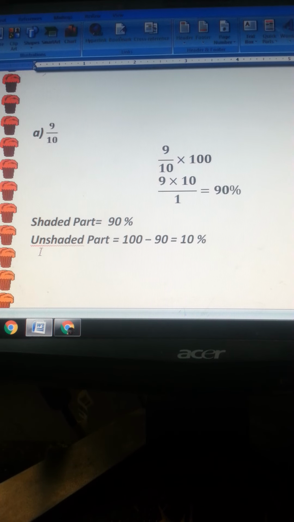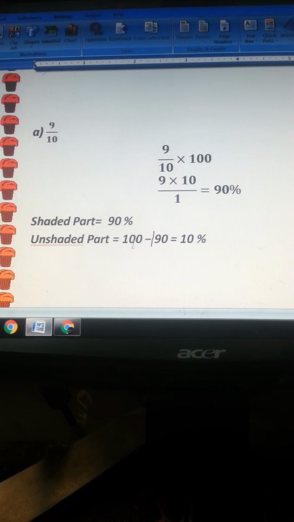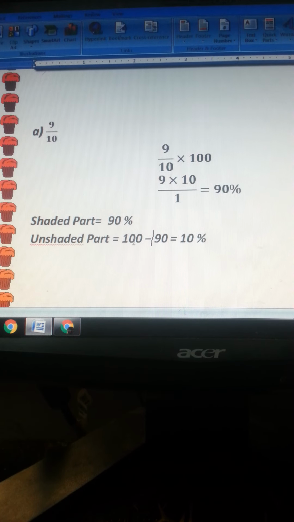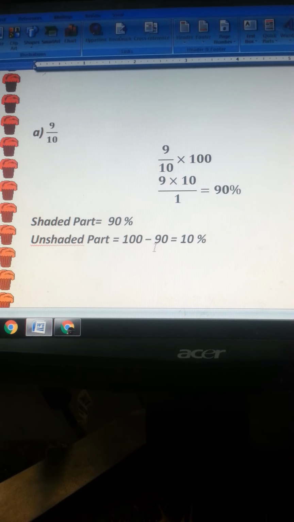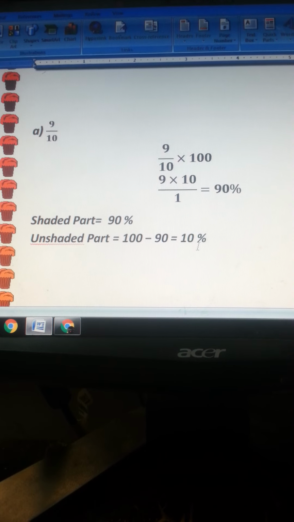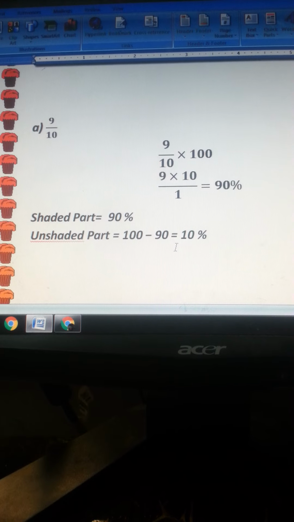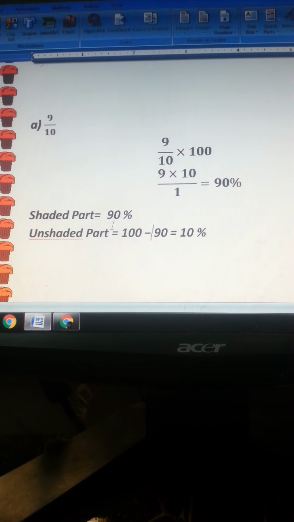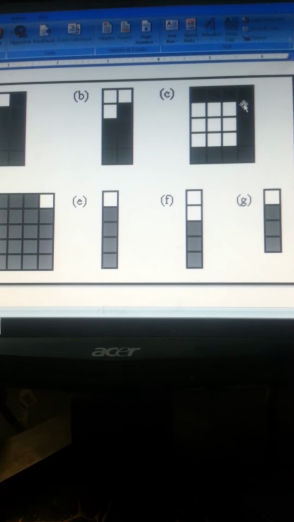How do we get the unshaded part over here? The unshaded part equals the total, which was 100. So I'm just deducting the shaded part out of this total part. 100 minus 90 will give you 10. So put the symbol of percentage over here. 10% shows you the unshaded part and 90% is shaded in the total whole figure.